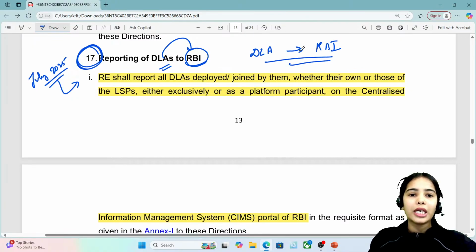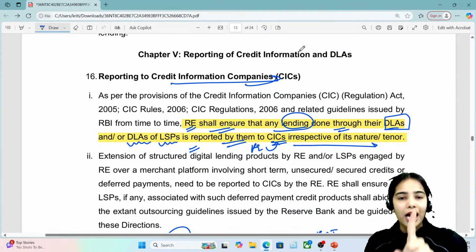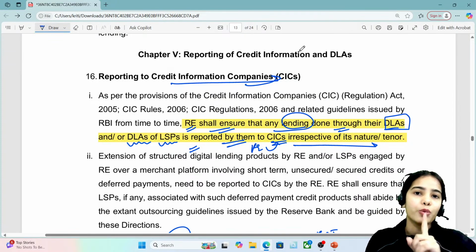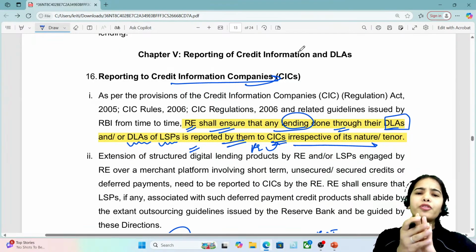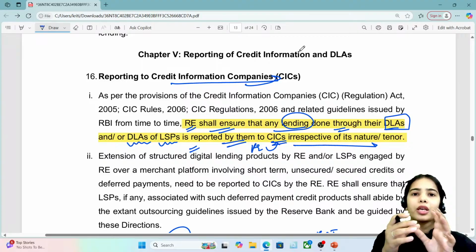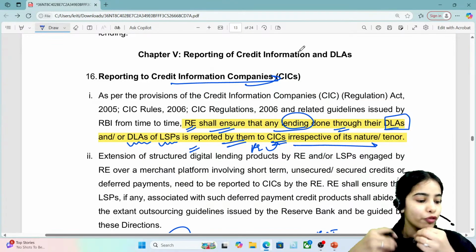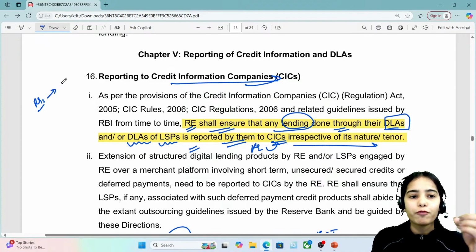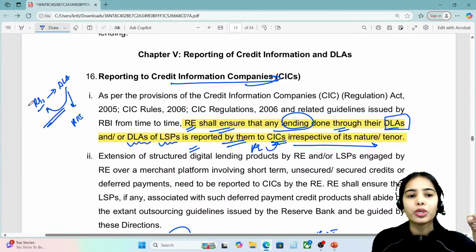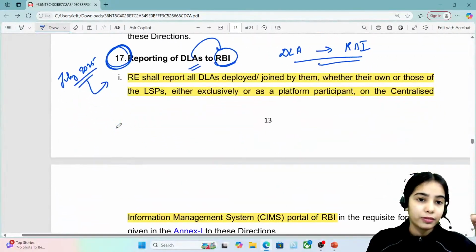This is regarding the repository. Now there is a question to you: the regulated entities have to provide the data regarding the digital lending apps to the RBI through which portal? Is it the CMS portal, CIMS portal, Sachet portal, the Pravaah portal, or any other portal? Through the Daksh portal, let's say. Through which portal will the regulated entities provide the information about the digital lending apps that they are connected with to the RBI? We have discussed this.